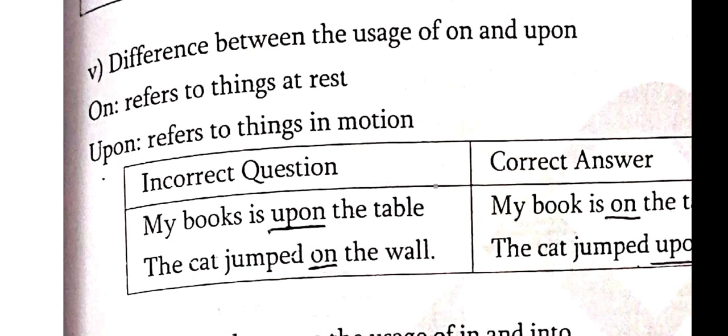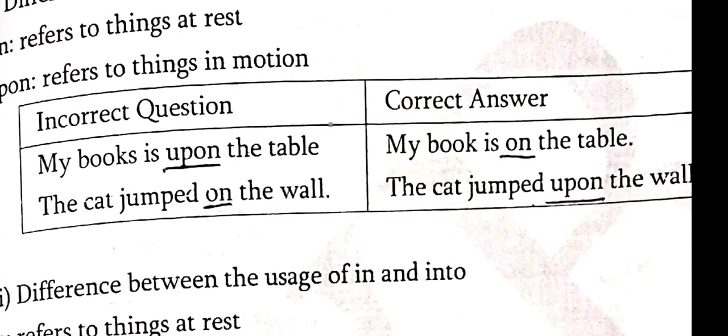Next one, the difference between the usage of on and upon. Listen once again. On refers to things at rest. Upon refers to things in motion. I will tell the example. My book is upon the table. Here upon changes to on. My book is on the table is the right answer. The cat jumped on the wall. Here on changes to upon. The cat jumped upon the wall.